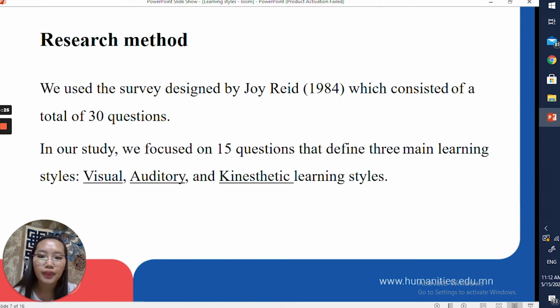Research method. We used the survey designed by Joy Reid, which consists of a total of 30 questions. In our study, we focused on 15 questions that define 3 main learning styles: visual, auditory, and kinesthetic learning styles. We aimed to include 10 students from every level in our study, but those who participated in the survey included 4 students of the freshman, 10 students of the sophomore, 14 students of the junior, and 12 students of the senior.